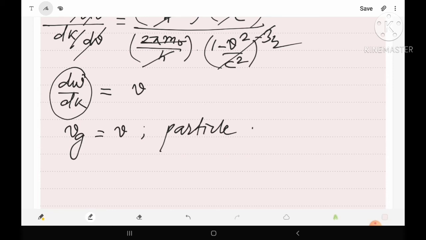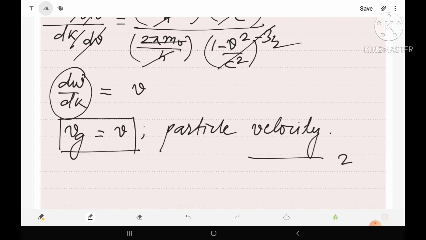This v is particle velocity. So this is the relation for group velocity. Suppose equation number 2. Now let's see what this equation indicates. Actually this equation indicates that the group velocity, means the velocity of the wave packet, means the actual velocity of the wave packet, is exactly equal to the particle velocity.